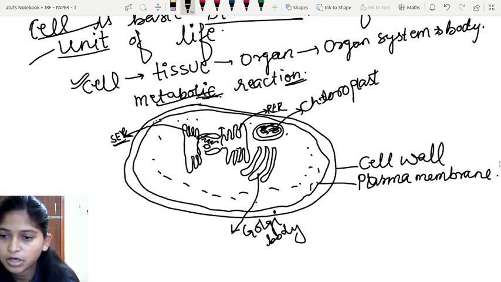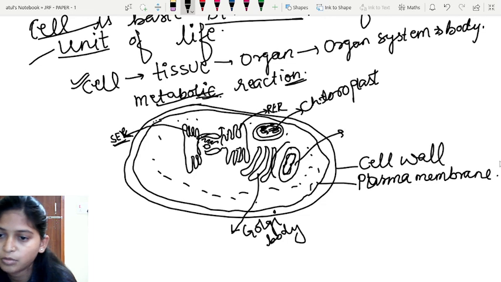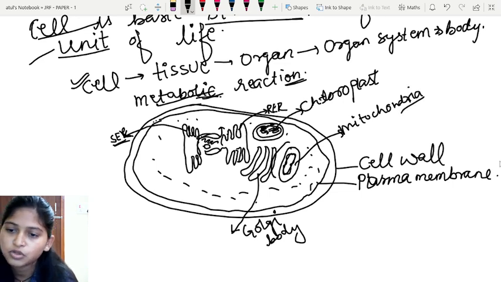And after that, there is a particular organelle present that is called mitochondria. So here mitochondria is present. The inner wall of mitochondria is zigzag, we call it cristae. Okay, so the mitochondria is also termed the powerhouse of the cell because all the energy requirement of the cell is fulfilled by the mitochondria. This is also a double membranous, well-developed organelle.